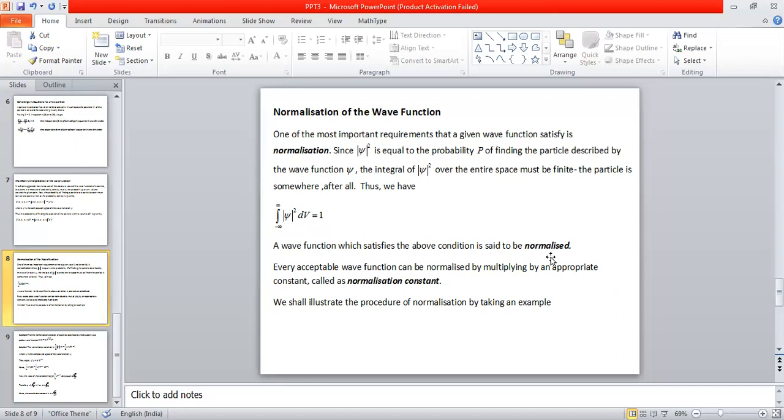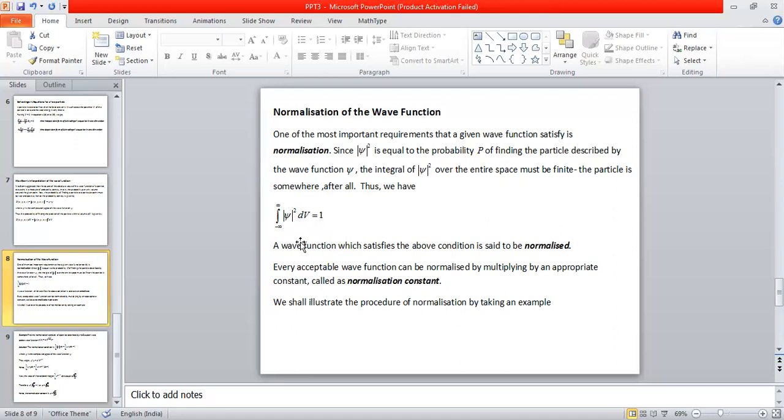In general, if we find the wave function of a particular system, starting from Schrodinger's equation, time dependent or time independent form, whatever it is, the wave functions are usually not normalized. So by inserting a constant into that wave function, which we call the normalization constant, it is always possible to make the given wave function undergo normalization. Every acceptable wave function can be normalized by multiplying by an appropriate constant called the normalization constant.